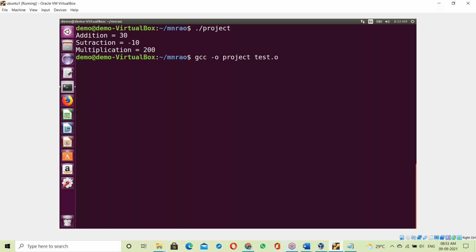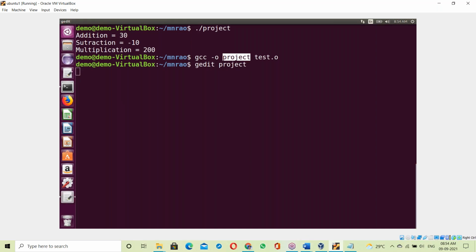See, this is the creation of the exe file. At the time of creation of the exe file, the C language compiler takes your binary code for the C program, binary code for the C library, binary code for the OS library, and by linking all these three generates the exe file. So at the time of creation of the exe file itself, the OS library is linked. So it is called static linking.